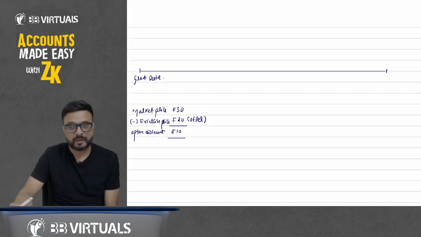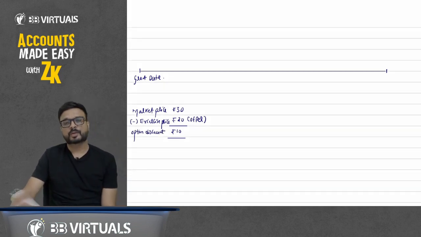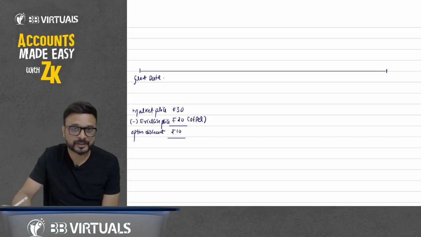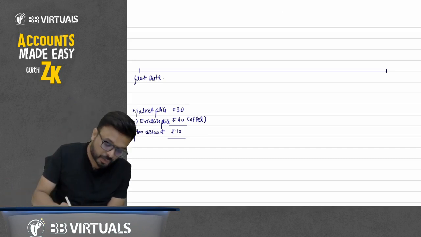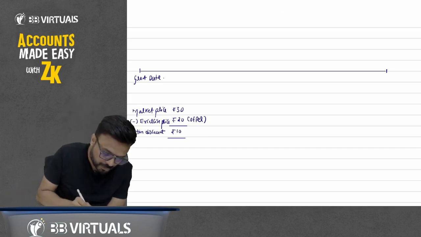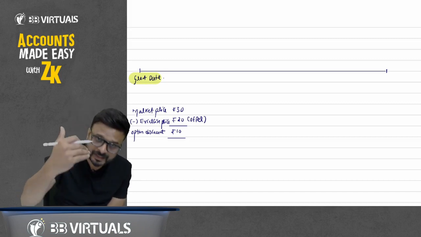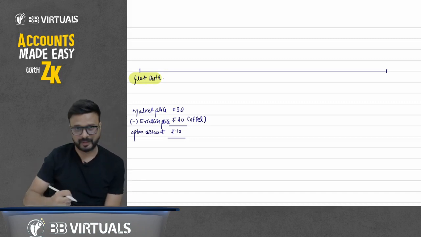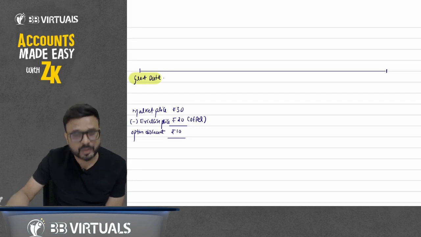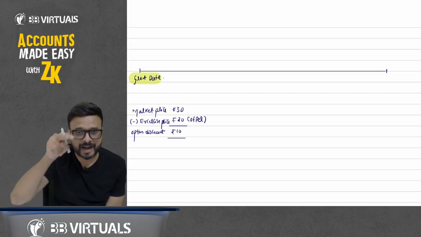What do we call it? We call it option discount. So what is the market price of the share? 30 rupees, sir. I am offering you at 20. And how much is the discount? 10. But what is granted? Today I am offering you. That is granted: for the next 1 year, 2 years, stay with the company. Work with my company, and I will give you the share of rupees 30 at rupees 20.